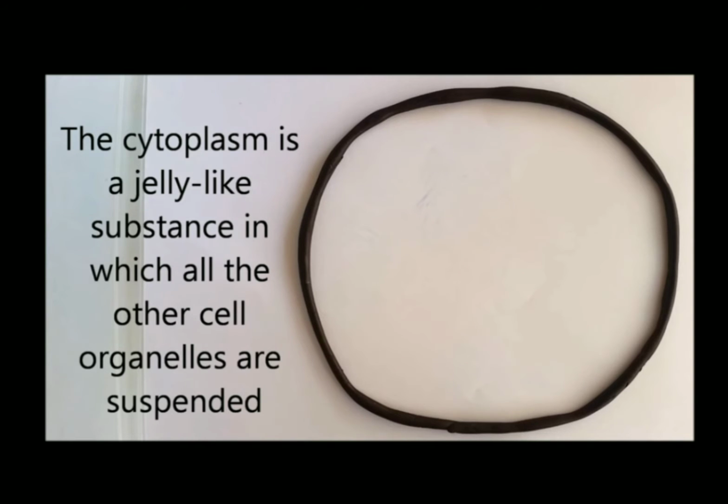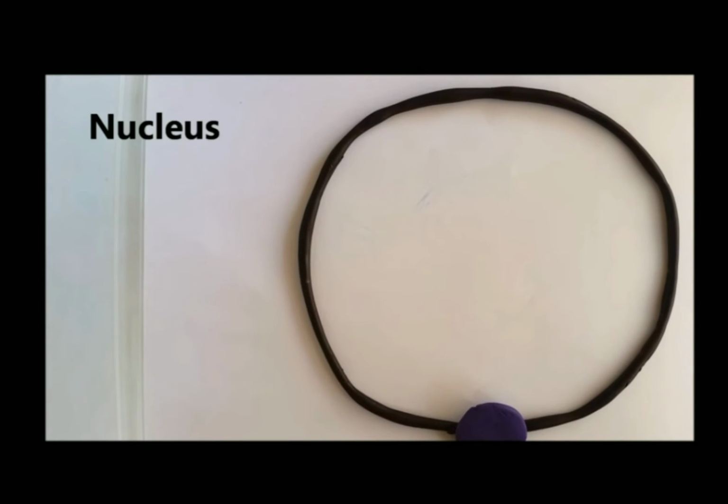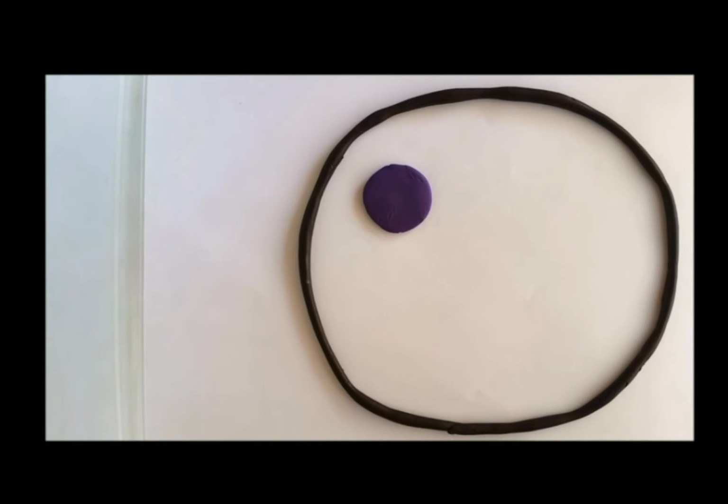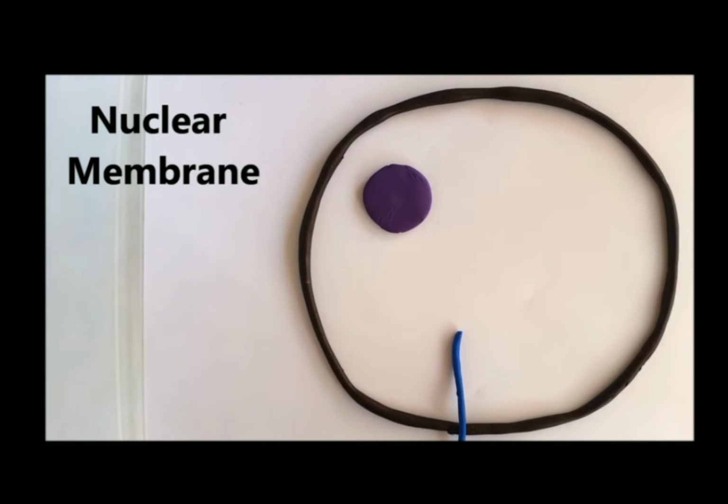The first organelle is the nucleus. The nucleus is also known as the control center of the cell. It consists of all the genetic material. The nucleus is enclosed by a membrane called the nuclear membrane. The function of the nuclear membrane is the same as that of a cell membrane.